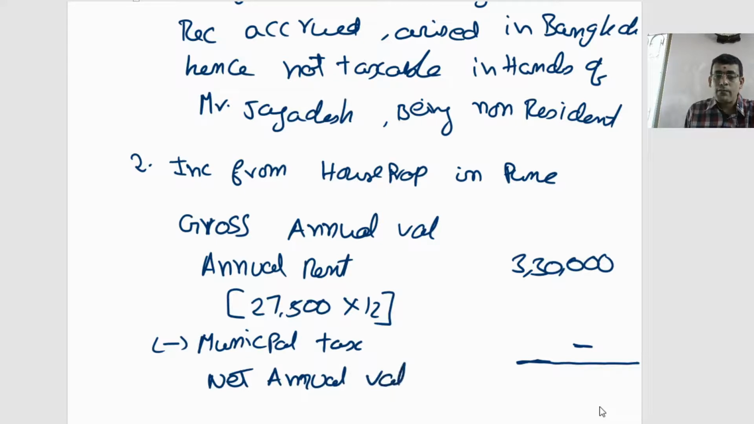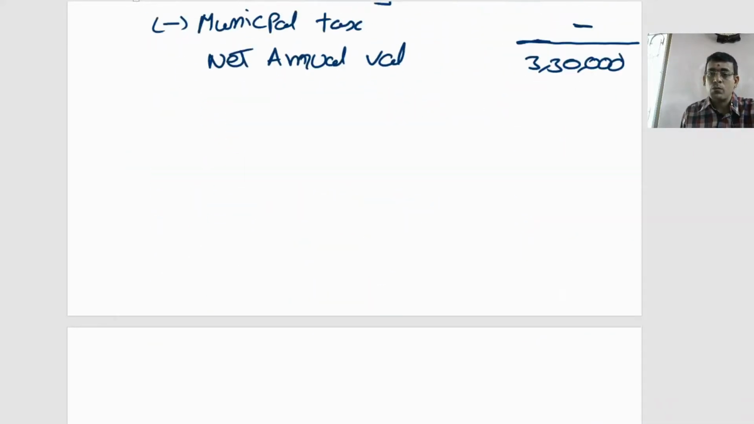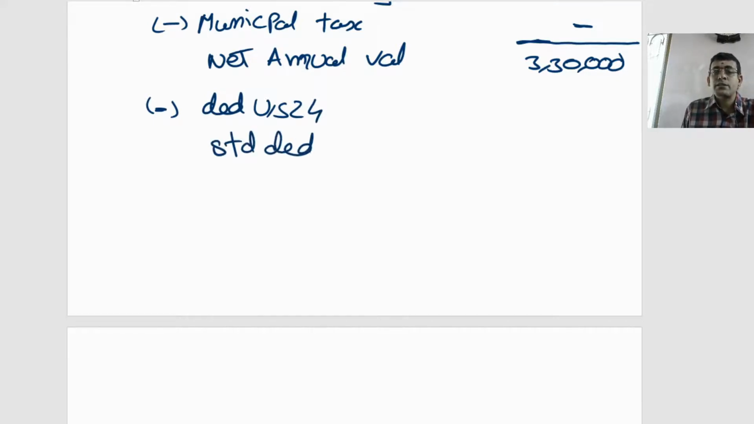So what is my annual value there? 3,30,000 is my annual value of the house property situated in Pune. Now from this what I need to do? I need to reduce my deductions under section 24, of which the first one is the standard deduction.